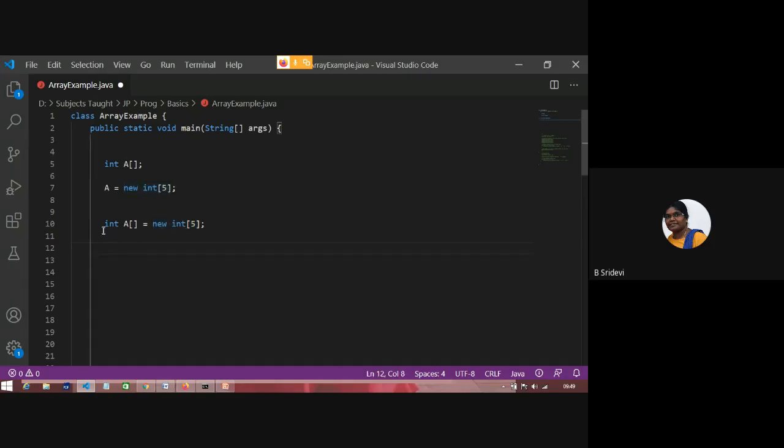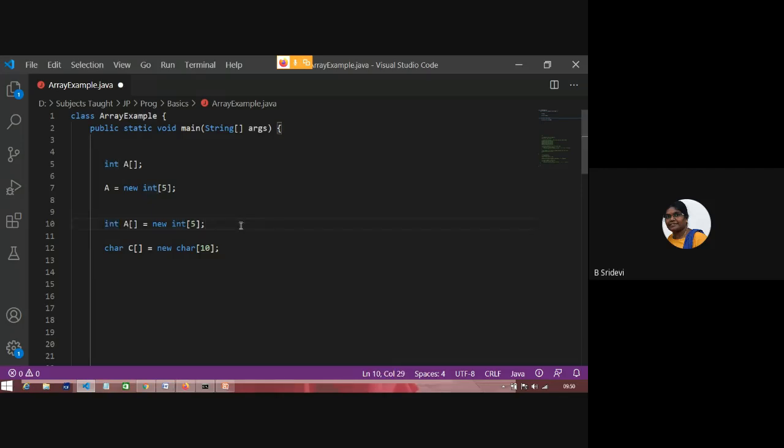See, here I am using int. What is this? This int is an array reference that can point to an integer array. What if I want to create a character array? So this C is a character array which can store 10 characters. The size of the array should always be an integer. But these data types indicate what kind of element you are storing in that array. In this array, you are storing characters. In this array, you are storing integers.